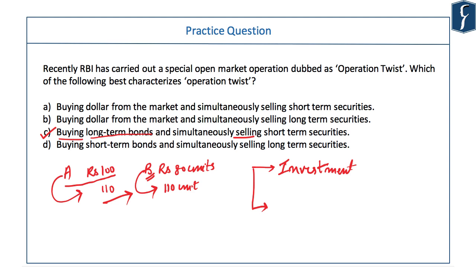And the bond market has to be healthy for long-term bonds in order for people to buy them. So that was also one preemptive measure taken by RBI to stabilize the bond market so that government borrowing can be enabled. So in short, this is what Operation Twist is.